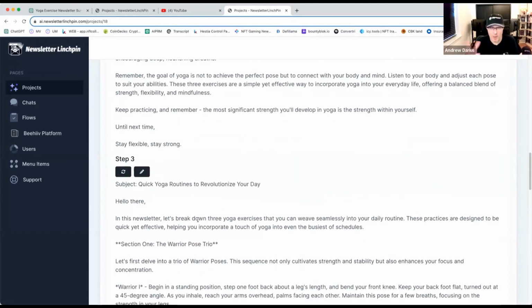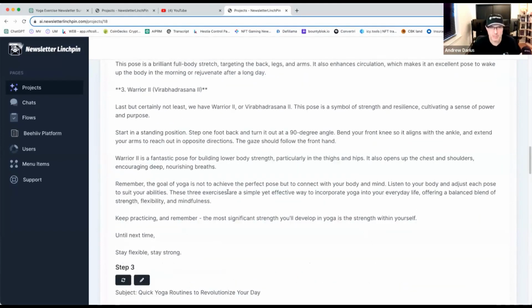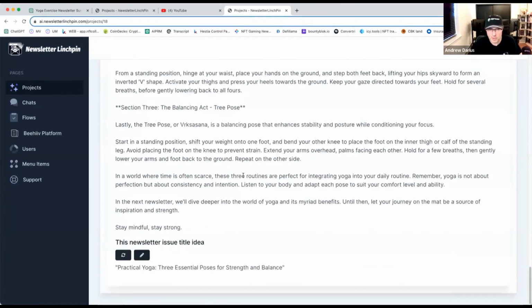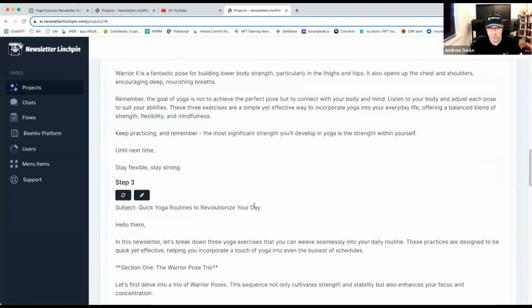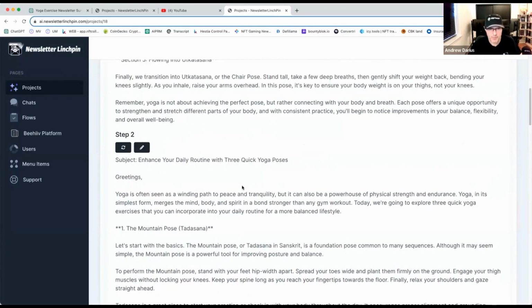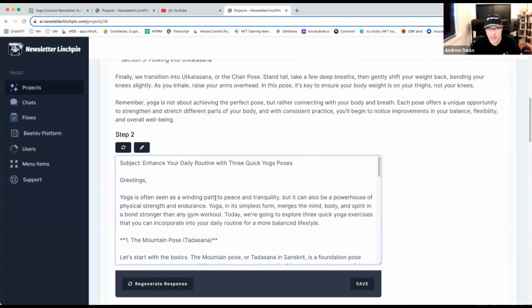If it's almost good, but you cannot somehow get this final bit, you can rewrite step 1 only separately, and then rewrite the newsletter, or just step 2, and then rewrite the entire one. So you have all the flexibility there to work with all the pre-process part of context. And another thing you can do is click here, and you can rewrite manually every one of the steps if you want. You can save.